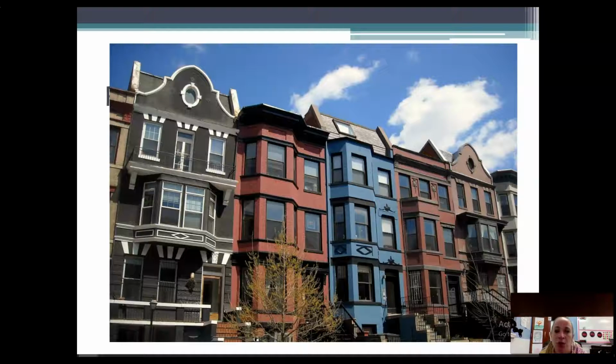Each of these houses is your own house. So notice that they're sharing walls. You're going to be able to hear pretty much what your neighbor next door is doing, especially if they're playing really loud music. They're also going to share the street or the sidewalk. Notice that you don't see any green space, and that's because there's no front yards or backyards.